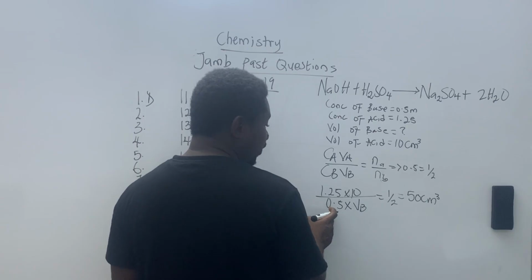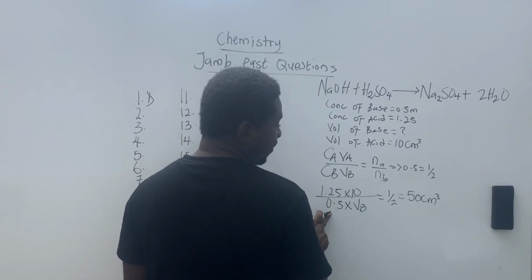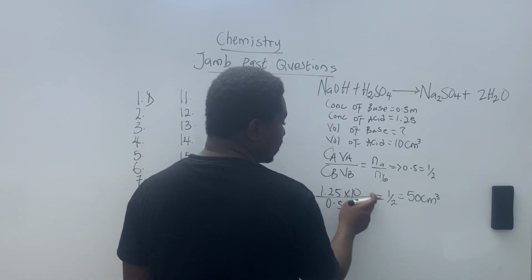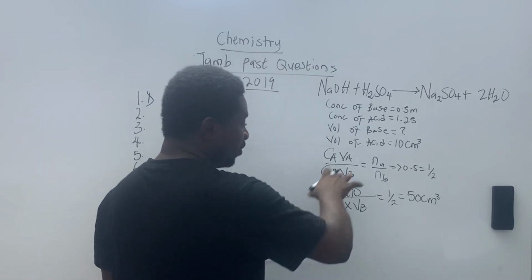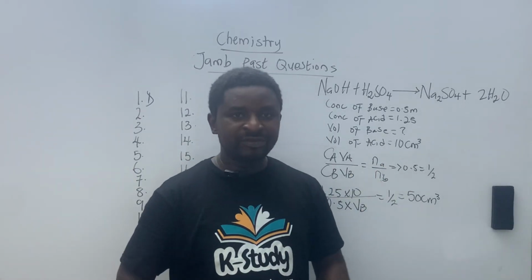This is just VB 0.5. This one will cross multiply, this one will multiply this, and this will multiply this. It will be easy for you to do. It's so easy. Just calm down when you are doing this.